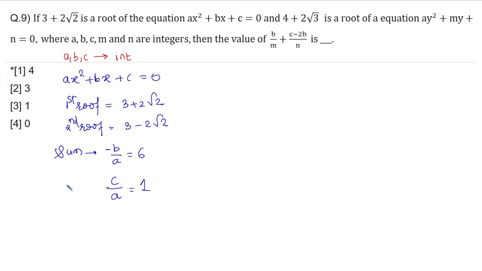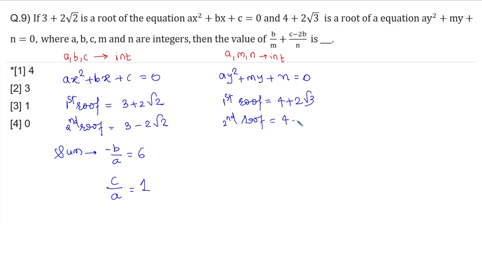Now let's have a look at the second equation. The second equation is ay² + my + n = 0. Here a, m, n are integers, meaning the coefficients are rational numbers. So you can conclude that if the first root is 4 plus 2 root 3, then the second root has to be 4 minus 2 root 3.